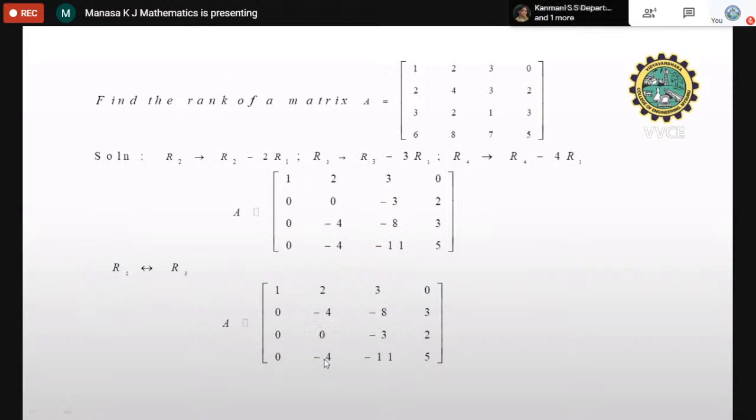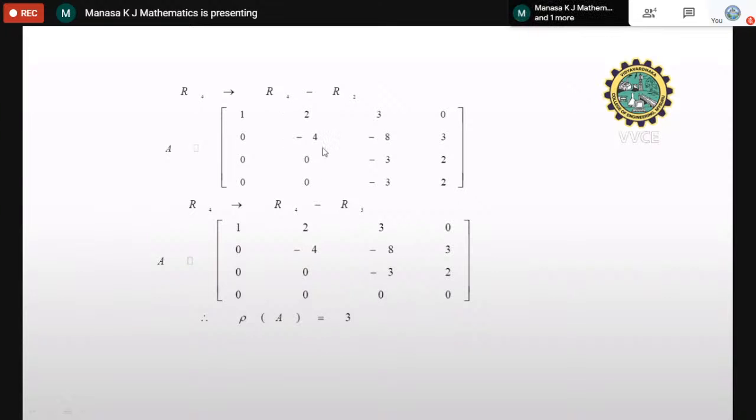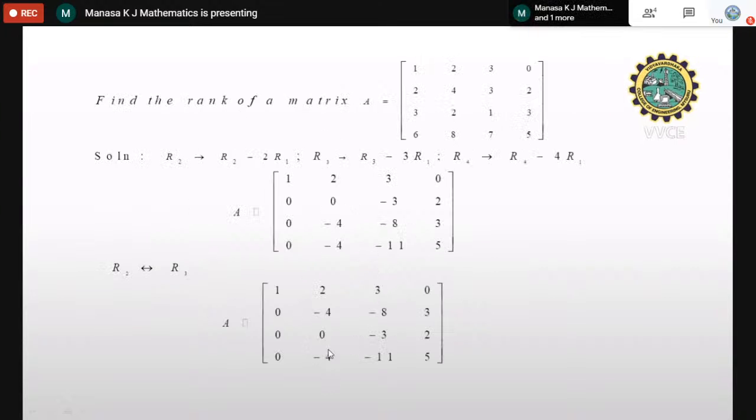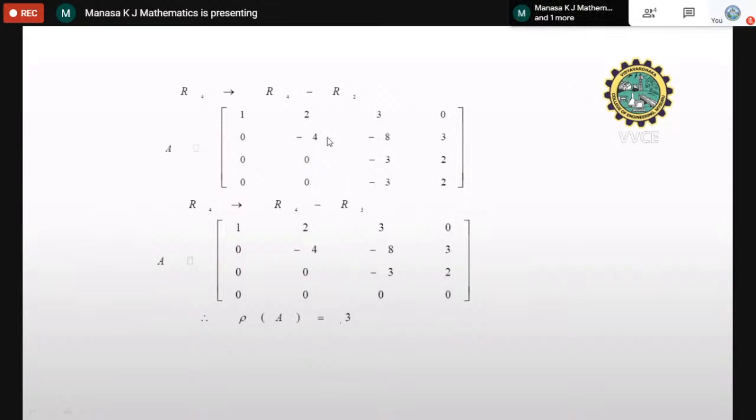Using this element, you have to make these 2 zero, but already one is 0. So I'll just make this element 0. Both elements are the same, minus 4, minus 4. So we just subtract R4 minus R2, or R2 minus R4. After doing the operation, not only to that element, I'm talking about R4, it applies to the complete row. So we'll get 0 here.